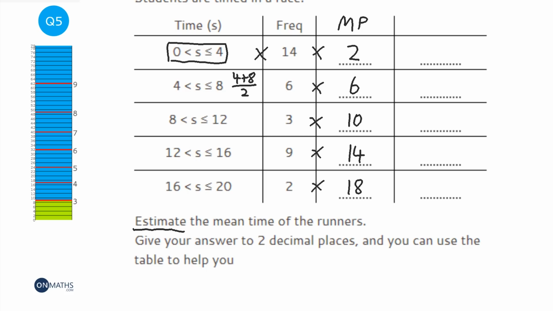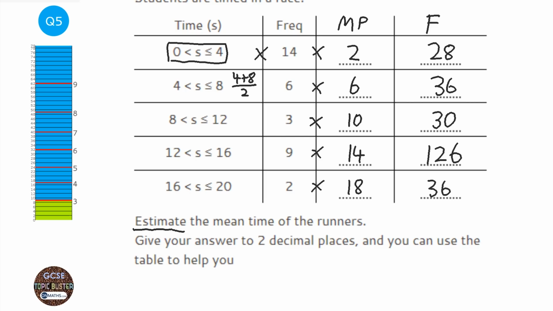So we do 14 times 2, which is 28, 6 times 6 is 36, 3 times 10 is 30, and then you can use a calculator for this, so 9 times 14, have an idea of what it's going to be. Hopefully it's 126, which it is, good. And 2 times 18, which is 36.